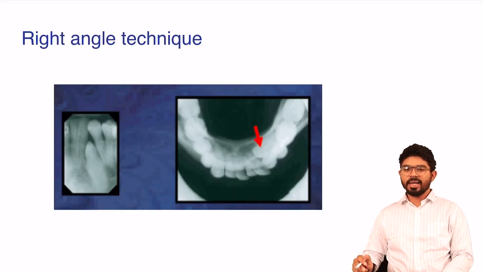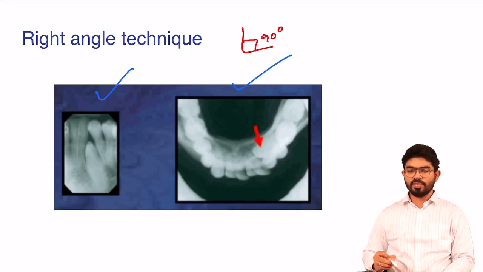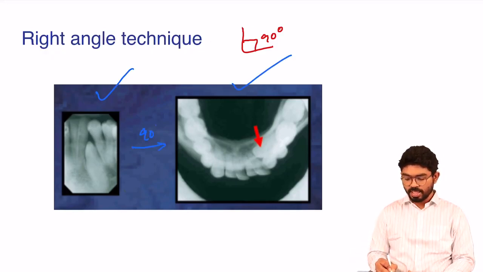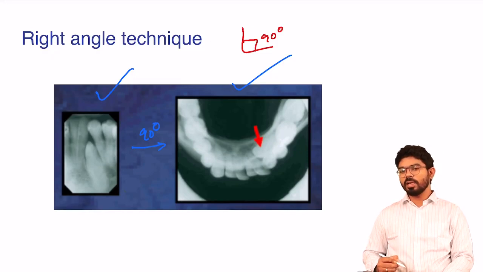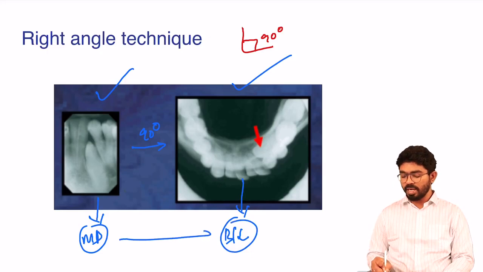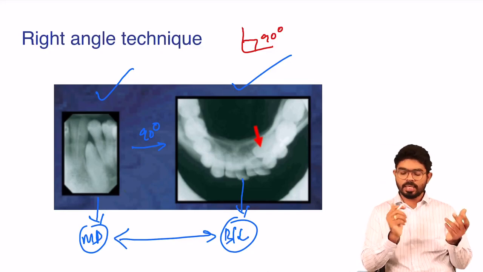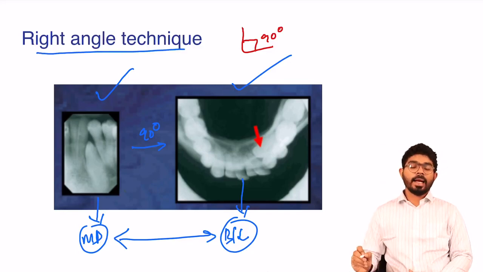There is something called the right angle technique. Right angle technique is exposure in two different angulations which are 90 degrees to each other. So this is an IOPA and this is an occlusal radiograph, and the exposures are 90 degrees apart. IOPA gives you one line of alignment, the mesiodistal alignment, whereas the occlusal radiograph gives you the buccolingual alignment, by which you can identify the exact position of the teeth. That is called the right angle technique.